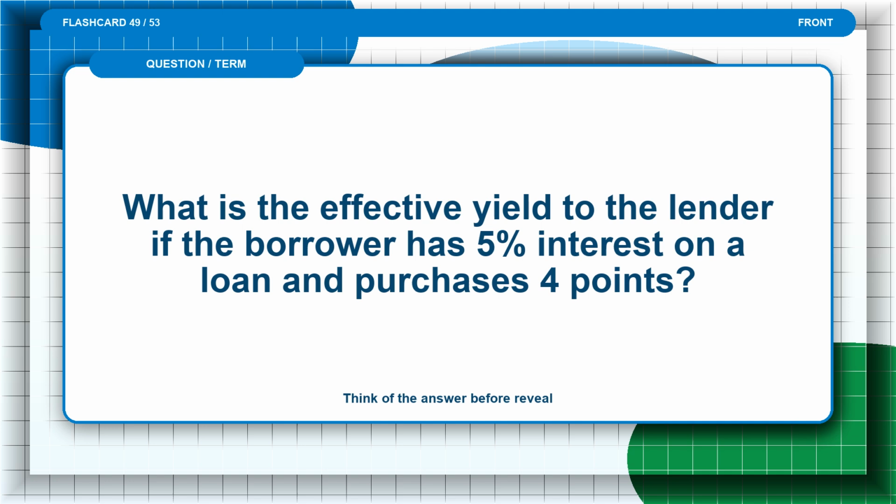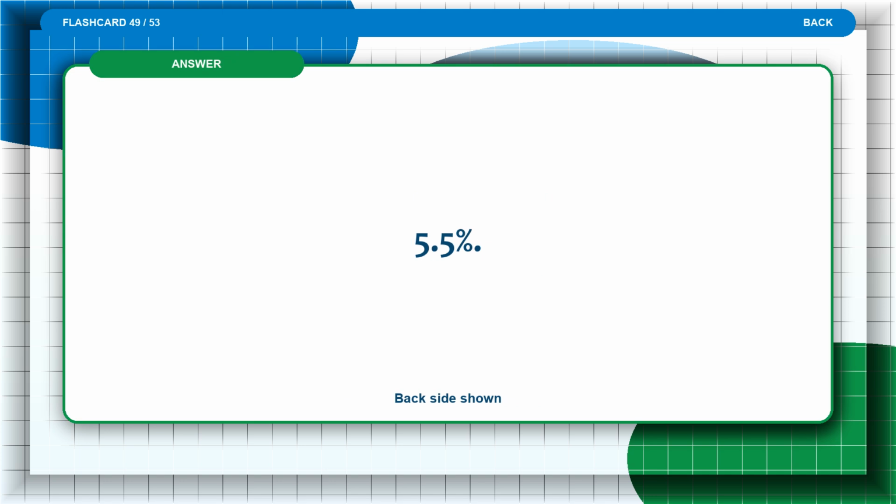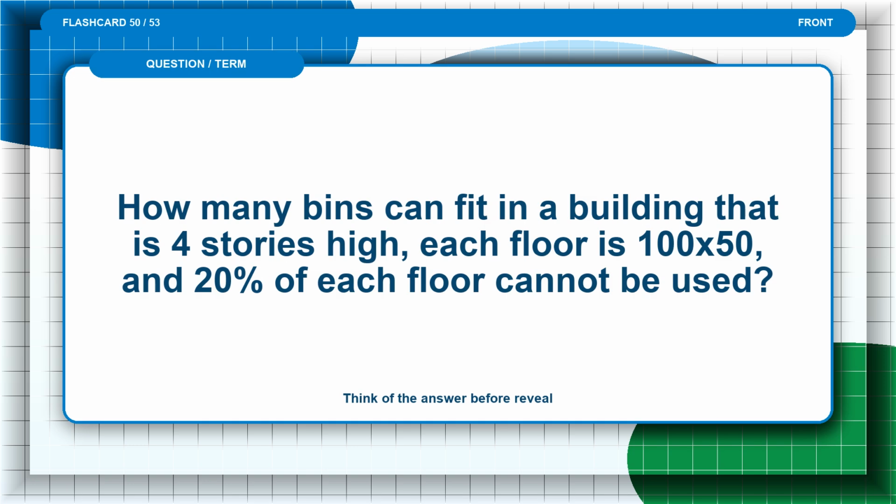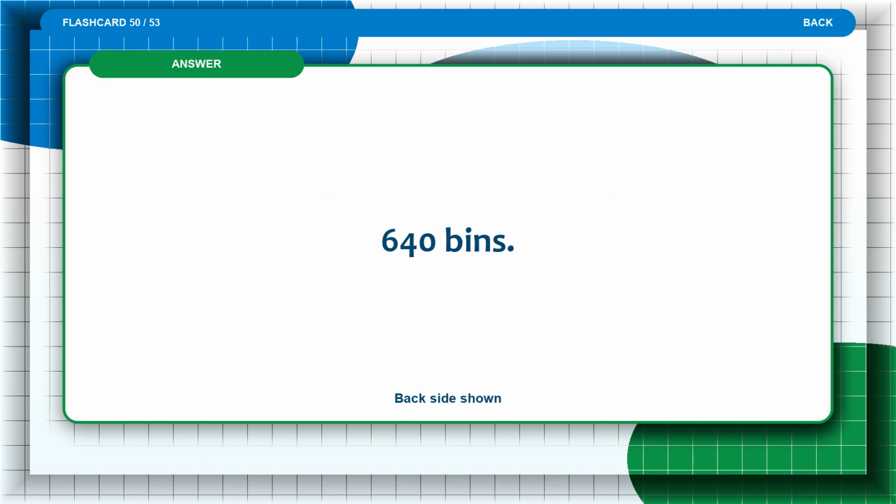Flashcard 49. What is the effective yield to the lender if the borrower has 5% interest on a loan and purchases 4 points? Think of the answer before the reveal. The answer is 5.5%. Flashcard 50. How many bins can fit in a building that is 4 stories high? Each floor is 100 x 50, and 20% of each floor cannot be used. Think of the answer before the reveal. The answer is 640 bins.